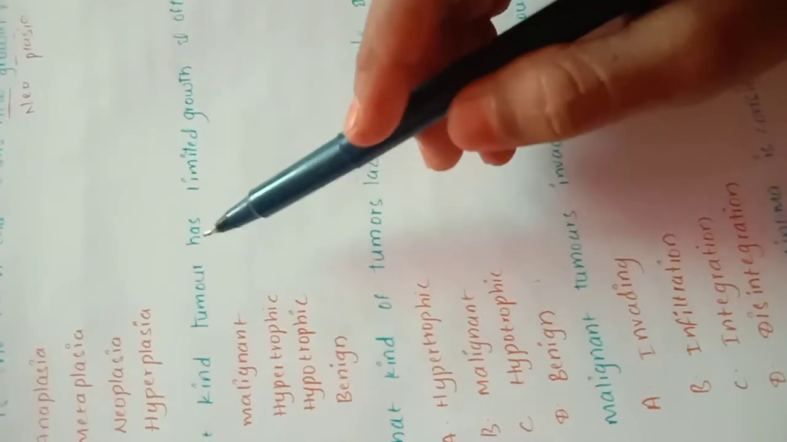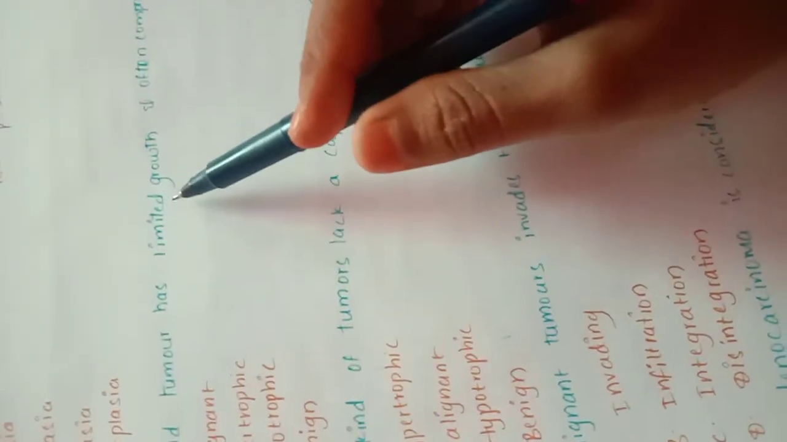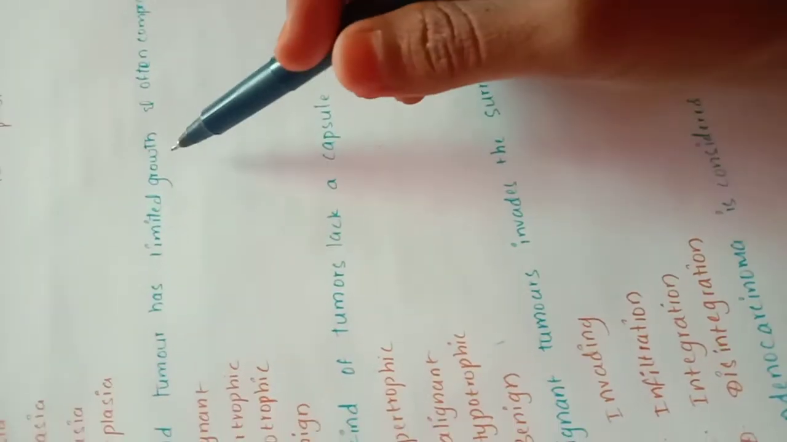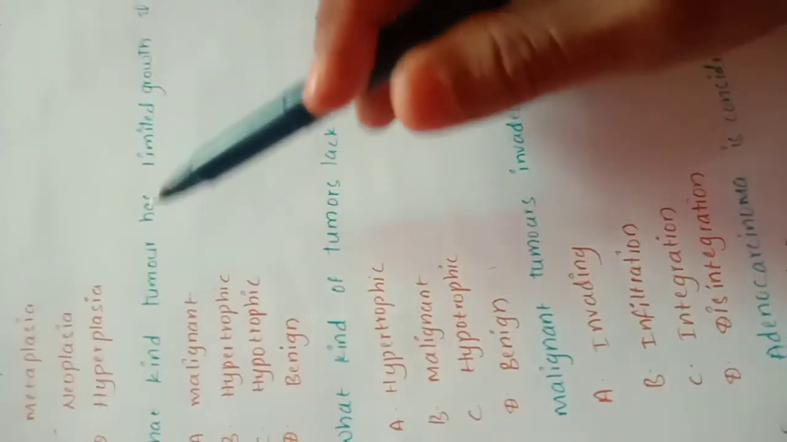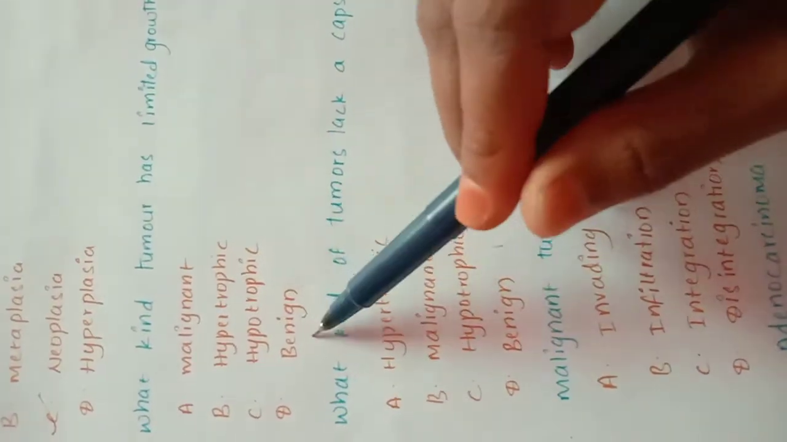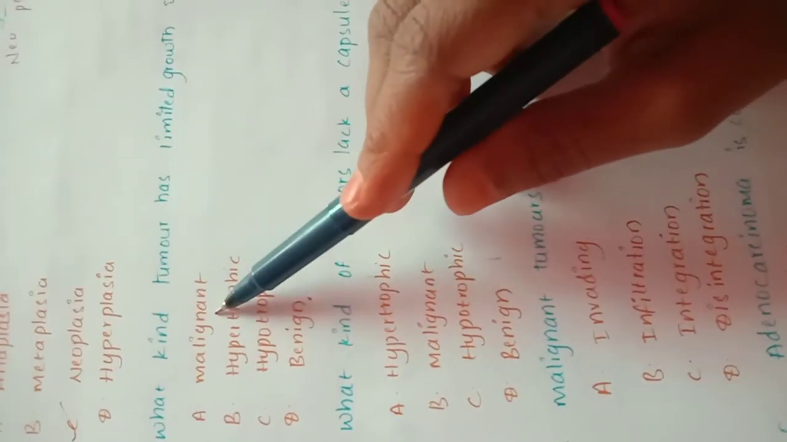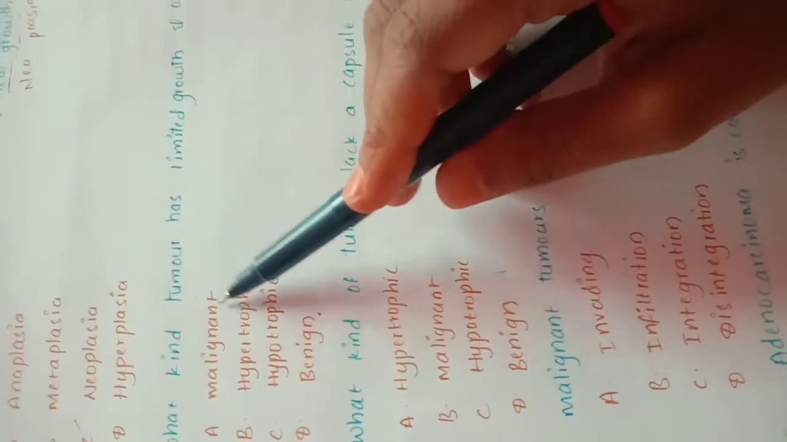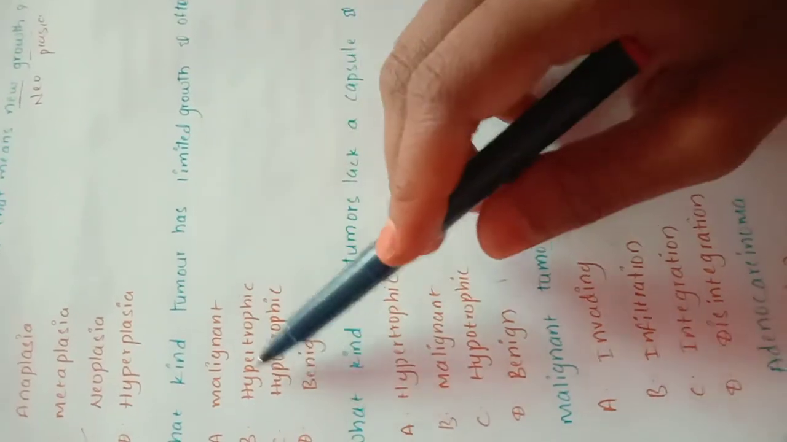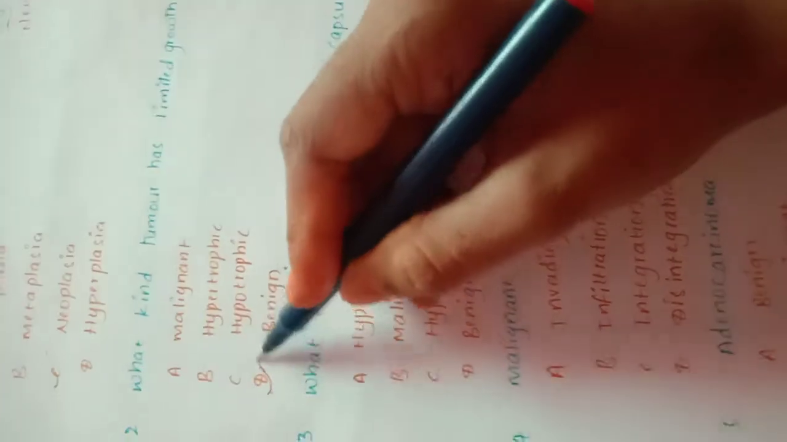Hyperplasia. What kind of tumor has limited growth and is often compressed at one place? Which of the following options is correct? Malignant tumor, hypertrophic, benign tumor. A malignant tumor has fast growth and spreads to other organs also. Hypertrophic benign tumor is the correct answer.